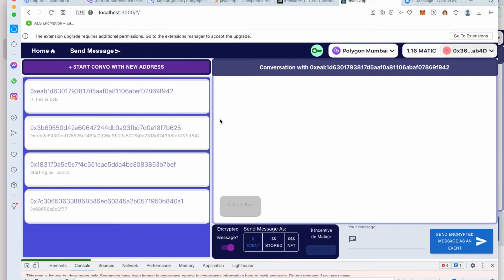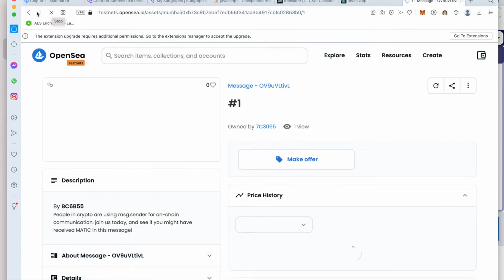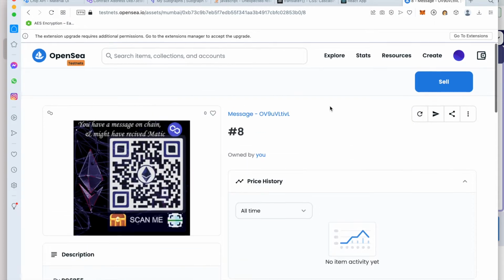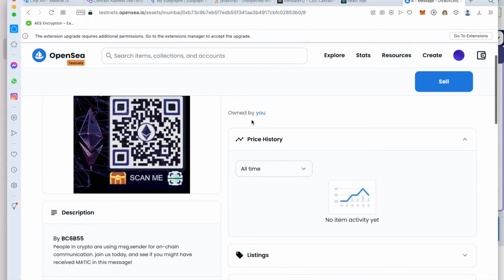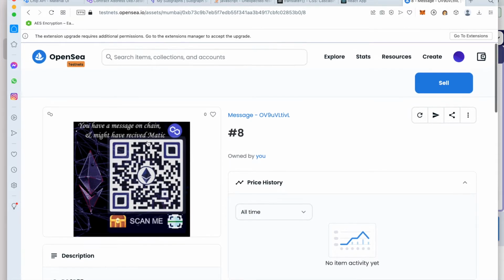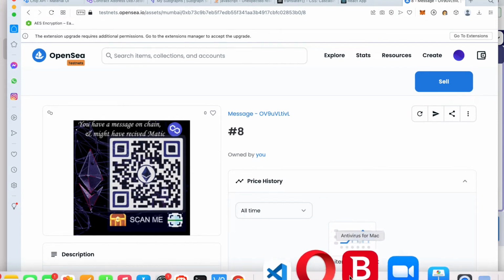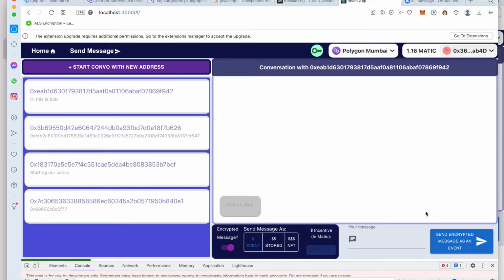However, let's say that this person doesn't have the application at all. The way this works is when I log into my account, I'm going to notice that I have a message owned by me, and it has some instructions. This is going to look a lot better. But this is how the person knows that there is a message for him, and he can go to the application and look at the message.